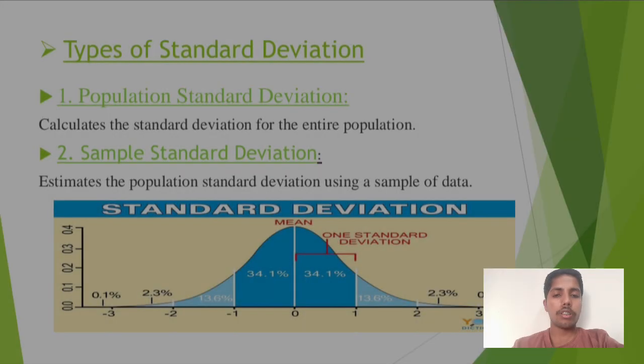Types of standard deviation. First one is population standard deviation: it calculates the standard deviation for the entire population. Second one is sample standard deviation: it estimates the population standard deviation using a sample of the data.